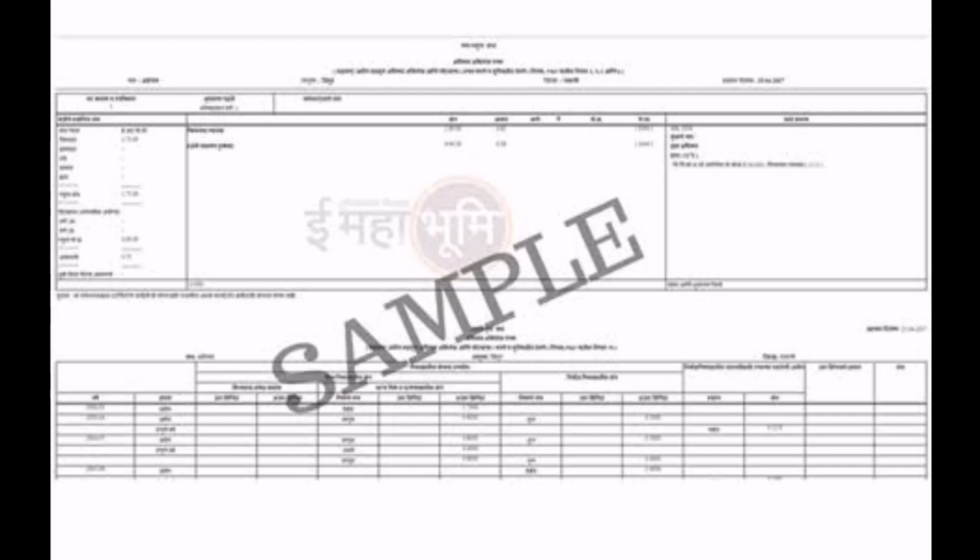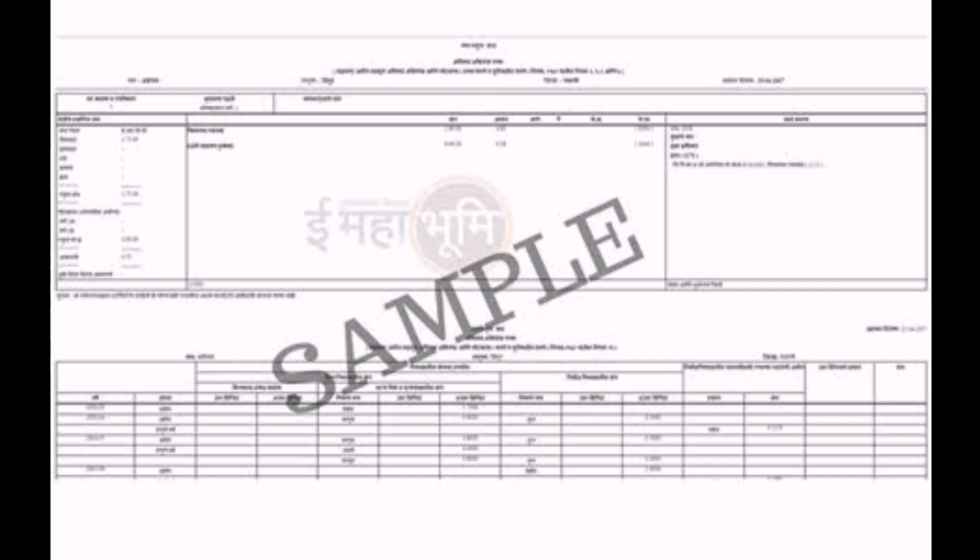Then you come to occupant class 2, meaning the land given by the government to marginal farmers or landless people. That means the government has given them this particular land for farming. Those farmers who are marginal, that means those who have no means of purchasing a land, and those who are landless. Such land can be sold, leased, pledged, given as charity, or transferred only with the sanction of the district collector.